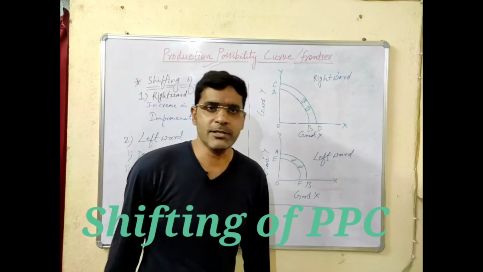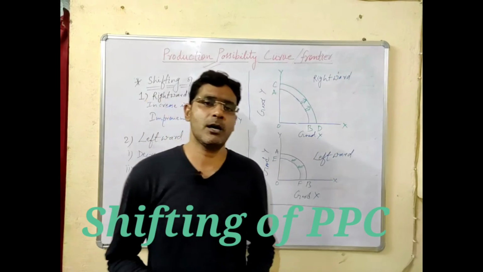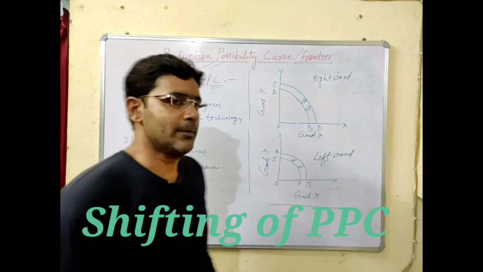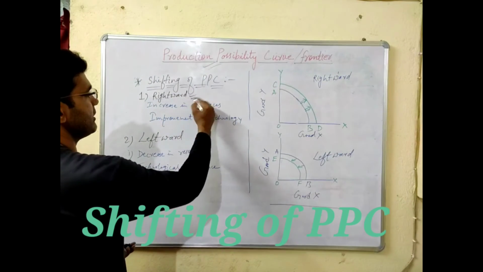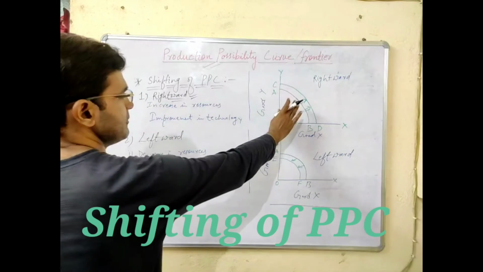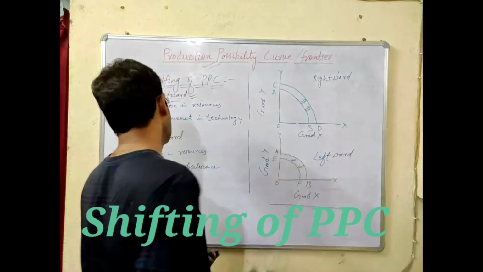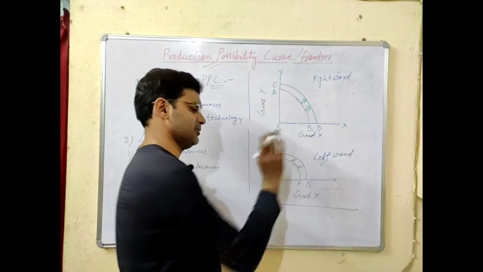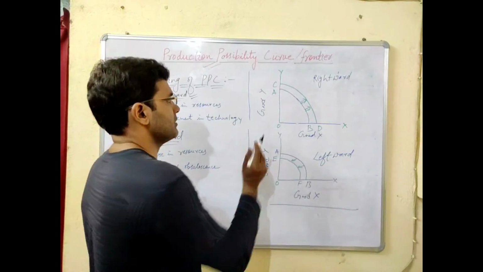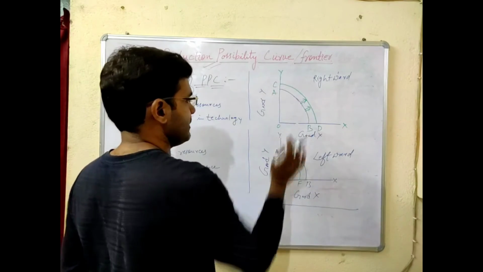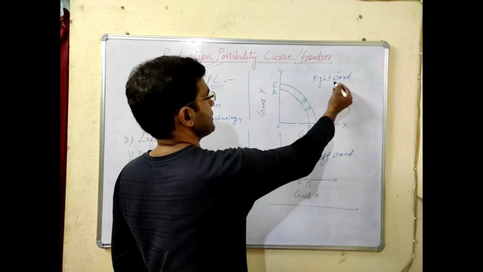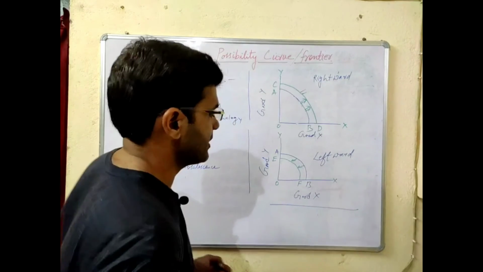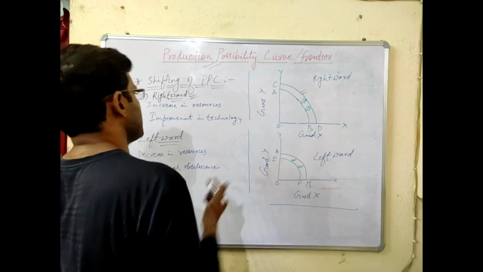So learners, in this section we are trying to understand how the PPC curve can shift. It can shift in two forms: the rightward shifting, as we see here in figure 1, and the leftward shifting, which we can see here in figure 2. In figure 1, the original PPC is AB and it is being shifted rightward, as shown in green color. Why is it shifting rightward?